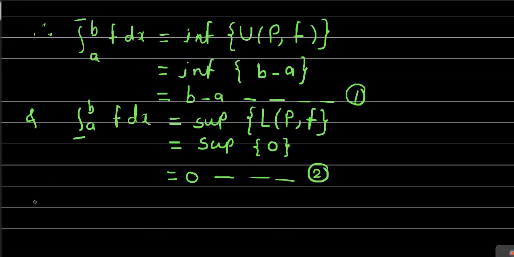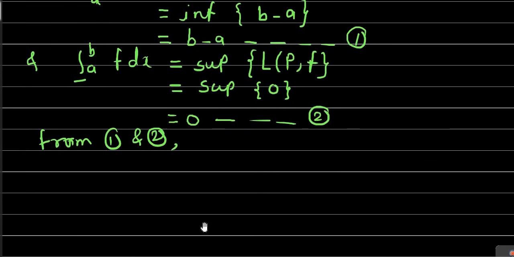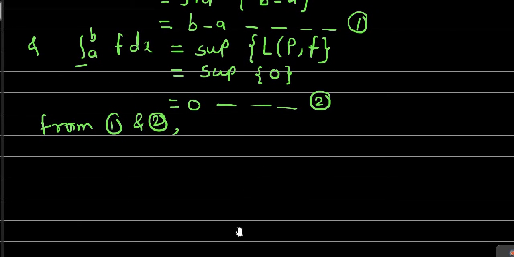So from 1 and 2, we observe that the lower integral is not equal to the upper integral. If the lower integral is not equal to the upper integral, then by the Darboux condition of integrability, we can conclude that the function f which we considered here is not integrable on the interval a to b.